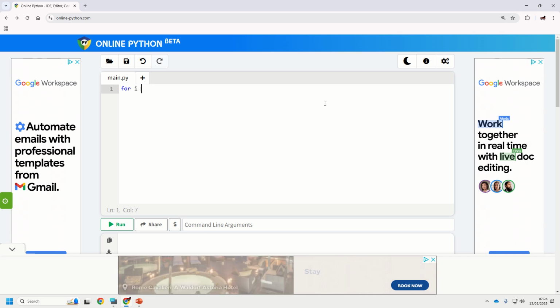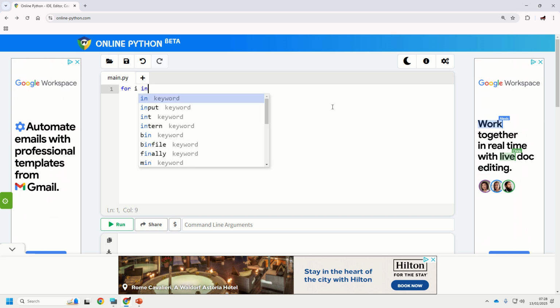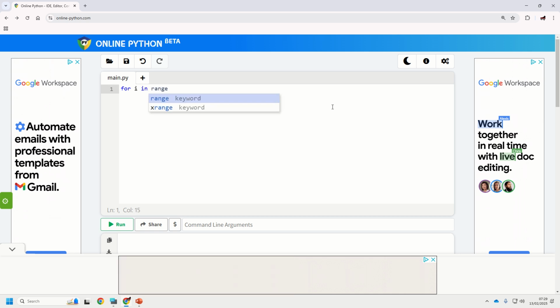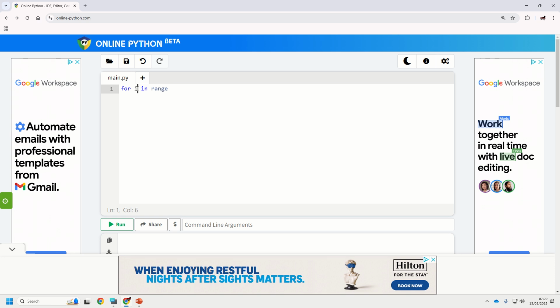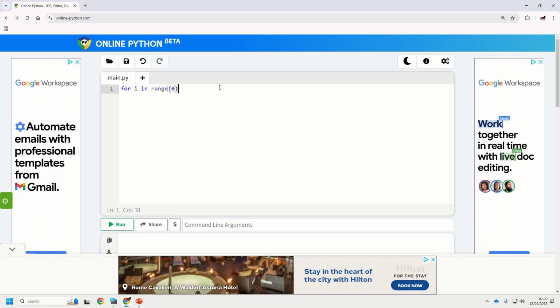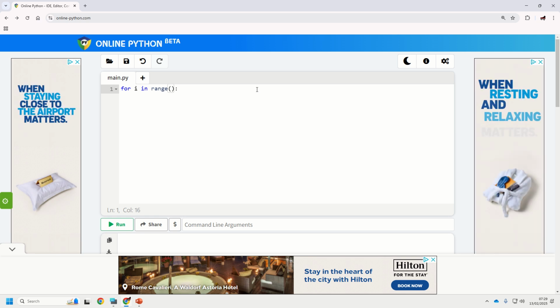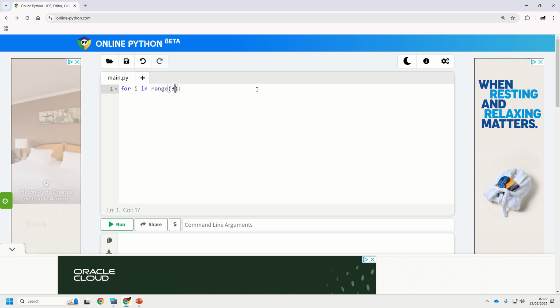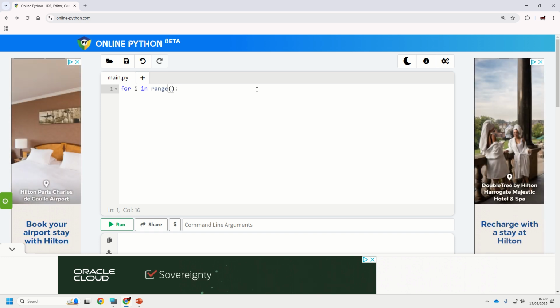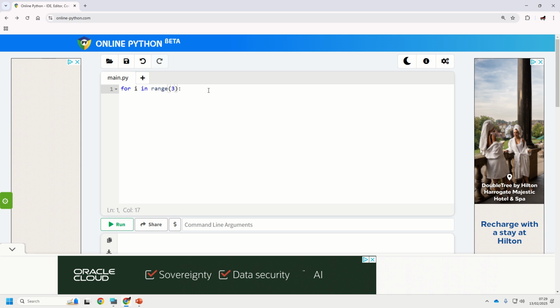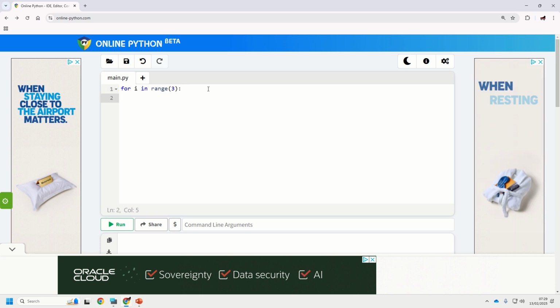So when you say for i in range, you are essentially saying for the iteration number in this range that we're going to put into brackets. This is the correct structure to declare a for loop in Python. For i in range, and then you've got 0 at the end. Whichever number that you type in is how many times it will repeat the code underneath. Let's say I put 3 in, it will repeat whatever I write underneath 3 times.